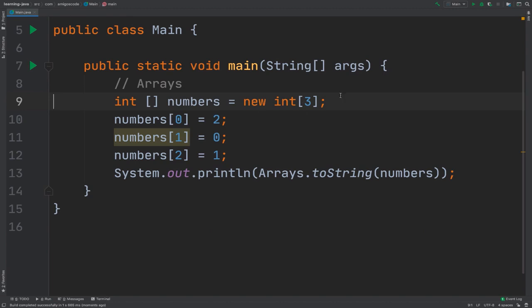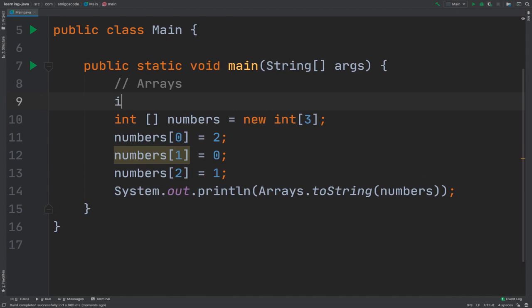So you see that this is one way of creating arrays, but we can do all of this in one single line. So we can simply say int[] numbers = {2, 0, 1}.